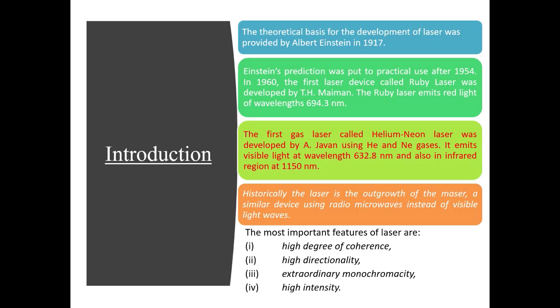Einstein's prediction was put to practical use after 1954, and in 1960 the first laser device, called ruby laser, was developed. It was a solid-state laser. The first gas laser was the helium-neon laser. The most important features of laser are the high degree of coherence, the high directionality, extraordinary monochromaticity, and very high intensity. Next, we shall discuss these.